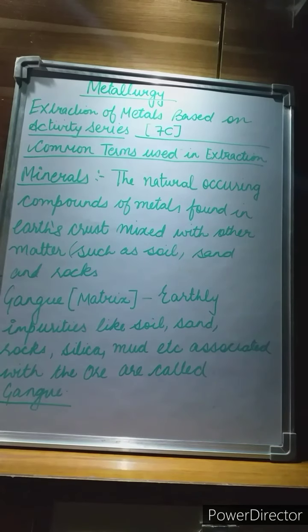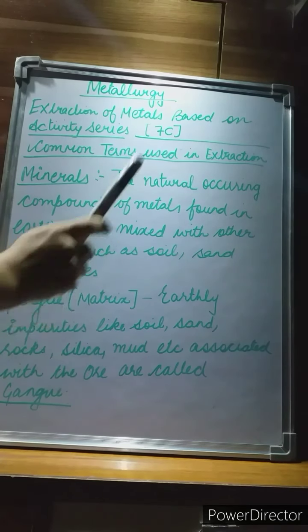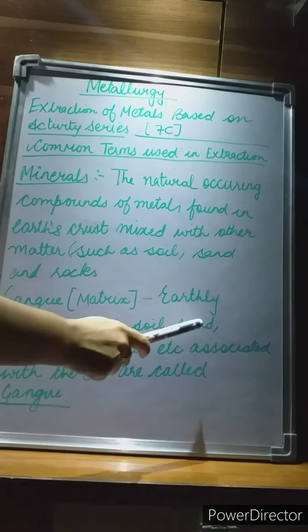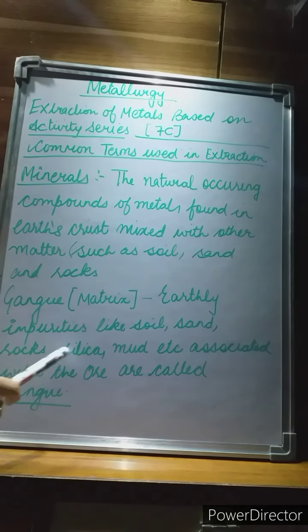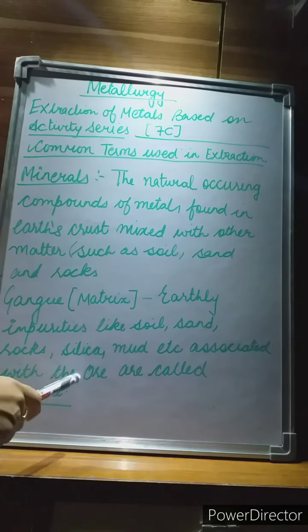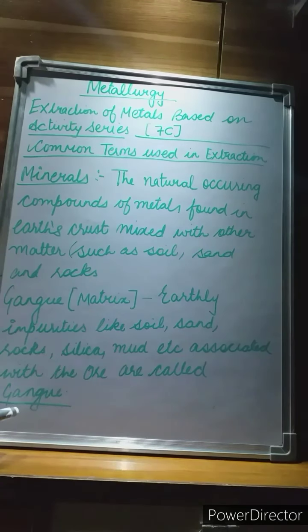After that, the next term in the extraction is gangue. Gangue is also known as matrix. What do you mean by matrix? The earthly impurities like soil, sand, rock, silica, mud and so on, which are associated with the ore, are called gangue, or the matrix.